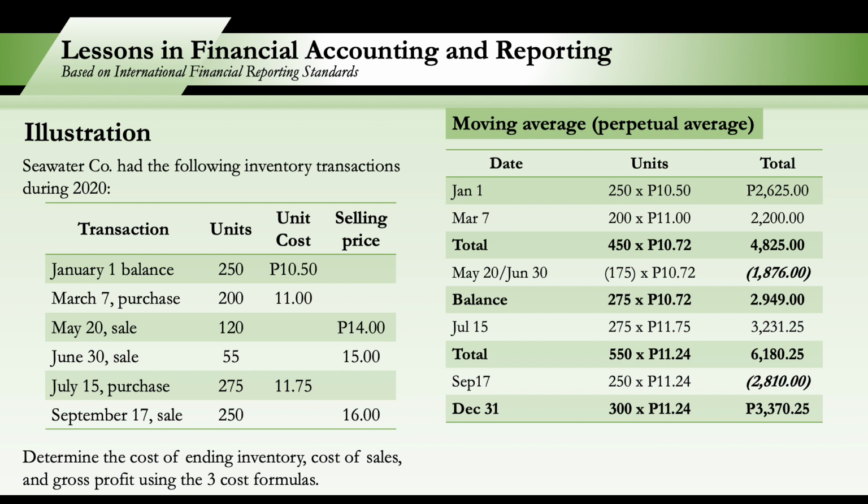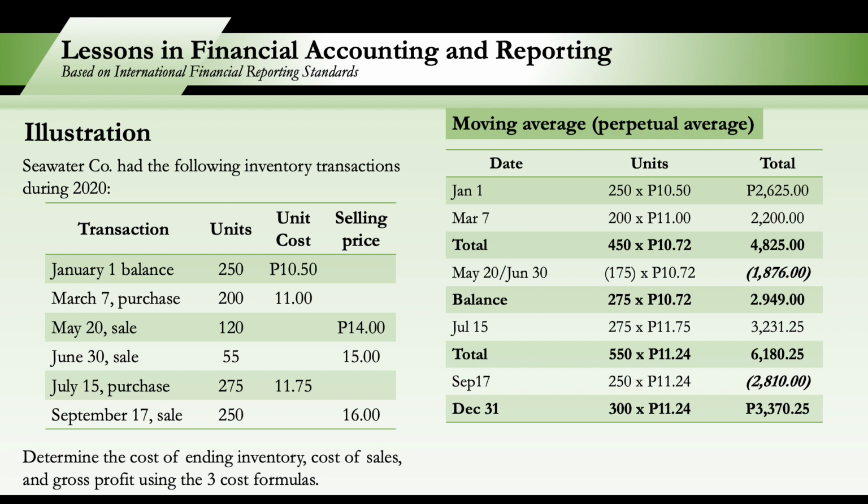So since merong purchase, we will compute the new unit cost. So how do we determine unit cost? Total cost of 4,825 divided by total units available for sale of 450. So our unit cost is 10.72. So that's our new unit cost.